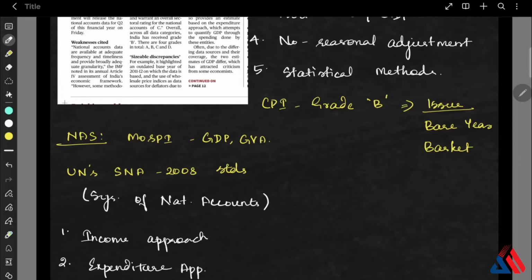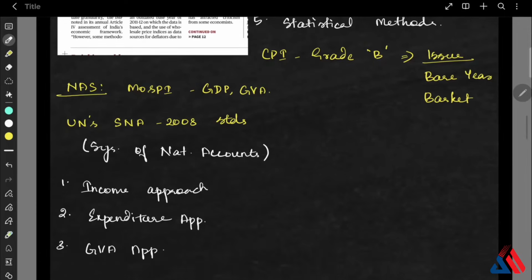India follows the United Nations System of National Accounts standards, which gives three methods. The first one is the income approach. In the income approach, this is the primary one, where they count the income of households, companies, and the government. The second one is the expenditure approach, which is a supplementary one. Here they add the consumption, investment, government spending, and net exports.